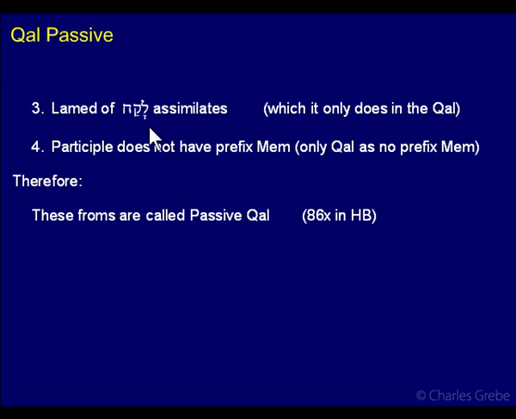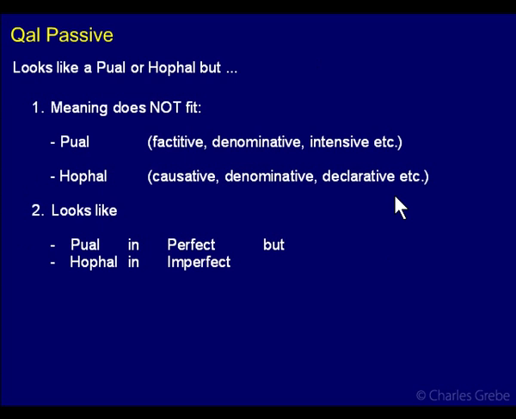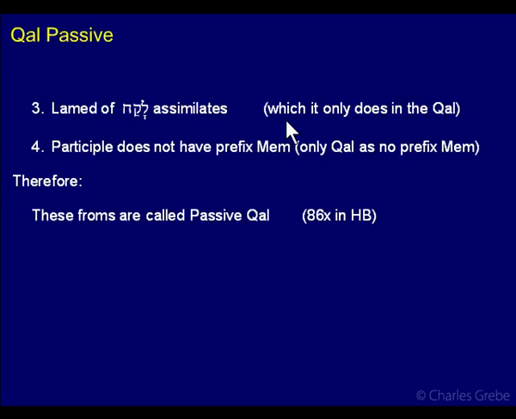The lamed of lakach assimilates. Right? We see it here. It is assimilating in this form that we're calling passive qal. And normally, that is something that only happens in the qal. The lamed only assimilates in the qal. So that is evidence that this is in fact a qal form, not a hofal form.